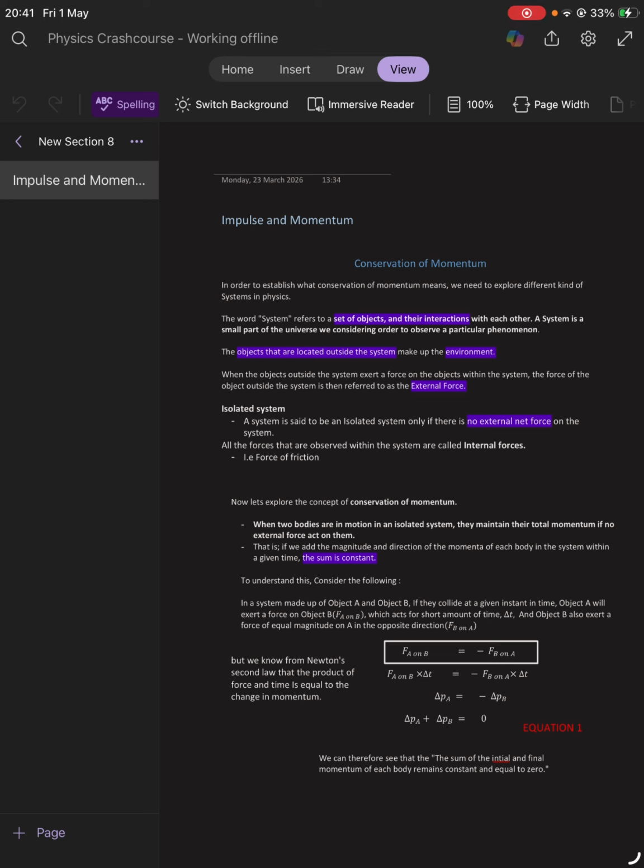If now we consider the sum of the momentum before they collided and the sum of momentum after they collided, and they are observed to be equal, the sum before and the sum after of momentum. If they are equal, then we know that momentum was conserved in that system, which means that the system is an isolated system.